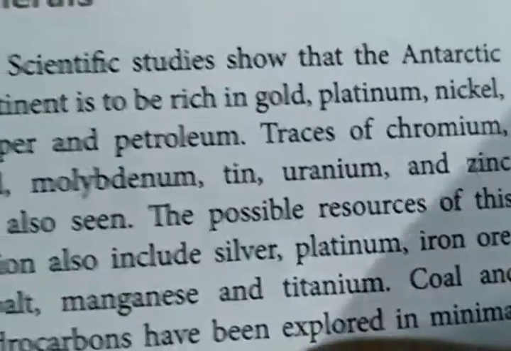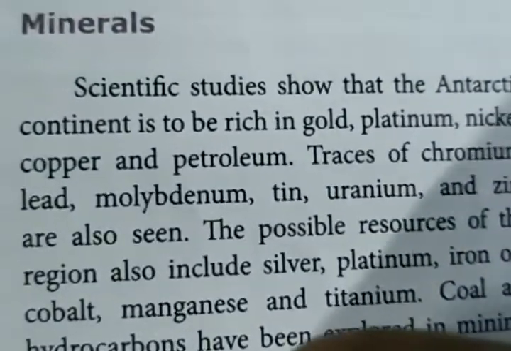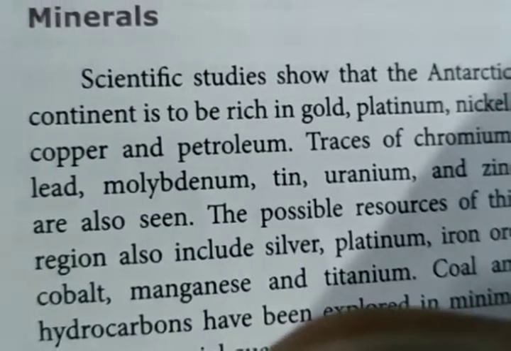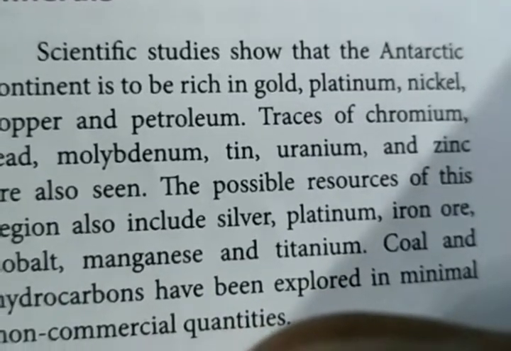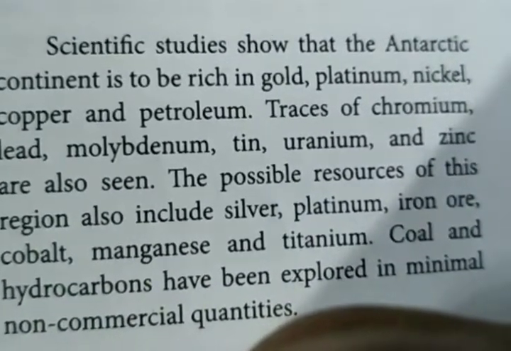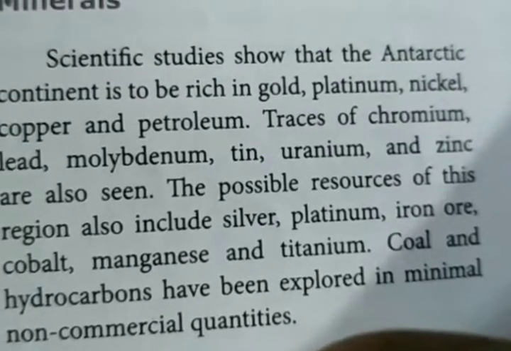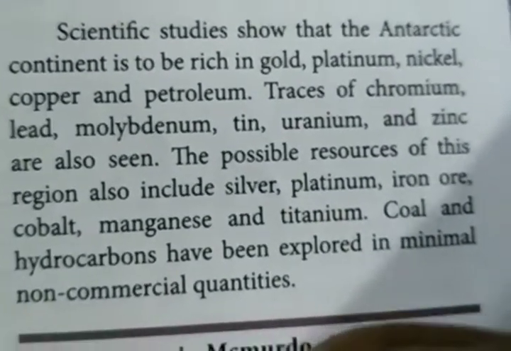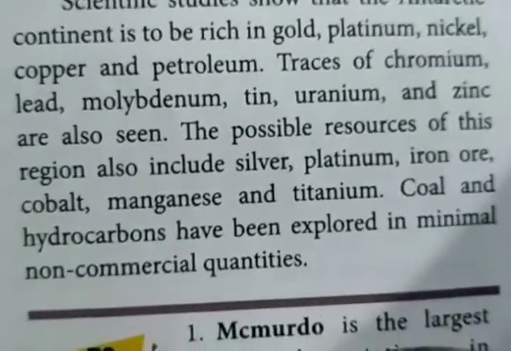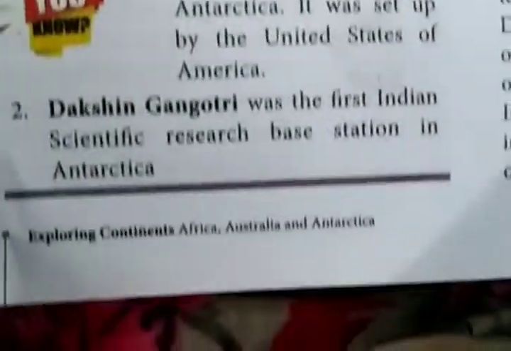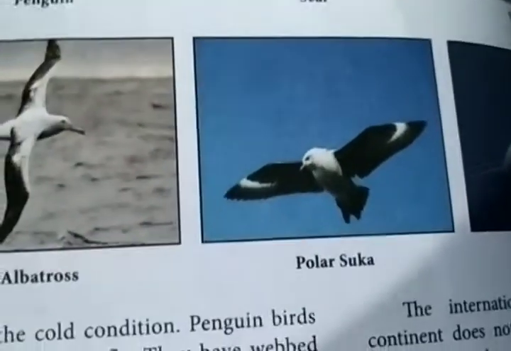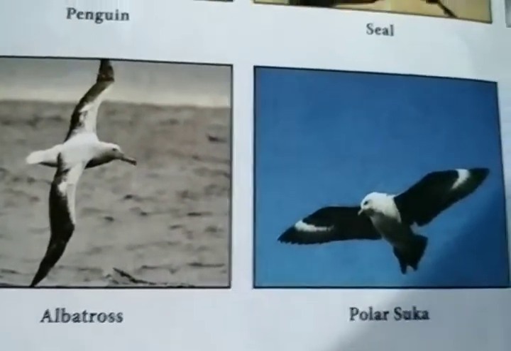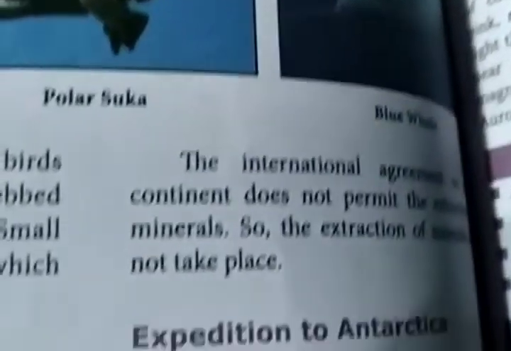And the minerals found here are gold, platinum, nickel, copper and petroleum. Traces of chromium, lead, molybdenum, tin, uranium and zinc are also seen. The possible resources of this region also include silver, platinum, iron ore, cobalt, manganese and titanium. Coal and hydrocarbons have been explored in minimal non-commercial quantities. Okay, so these are the pictures of the animals: penguin, seal, walrus, polar squirrel, albatross, blue whale.